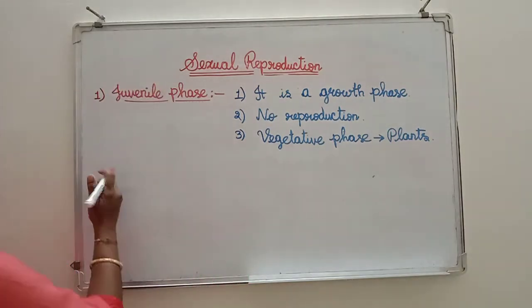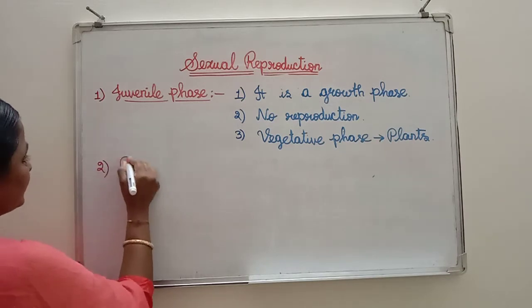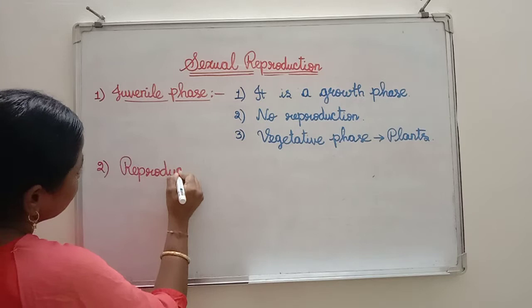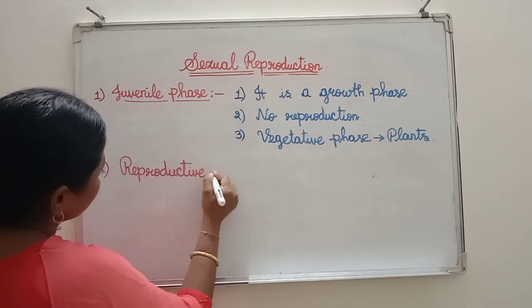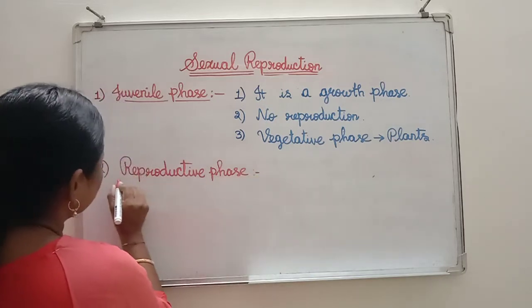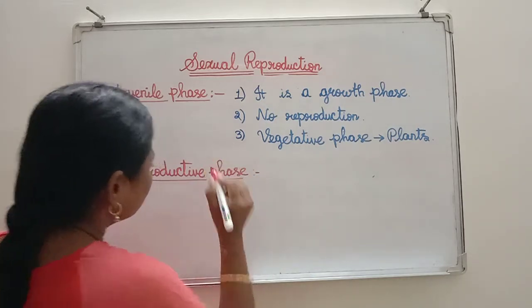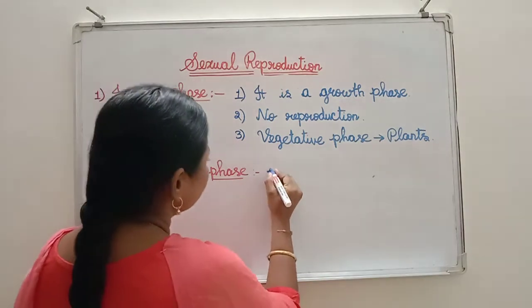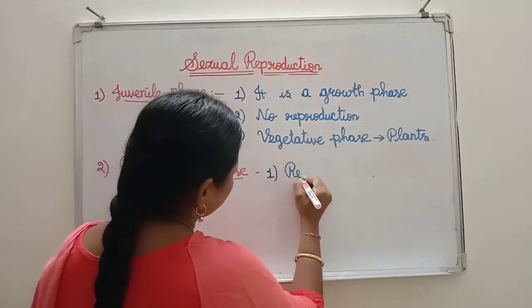Next, the second phase is the reproductive phase. See here, in this phase, reproduction is done by the organisms. Reproduction is taking place.